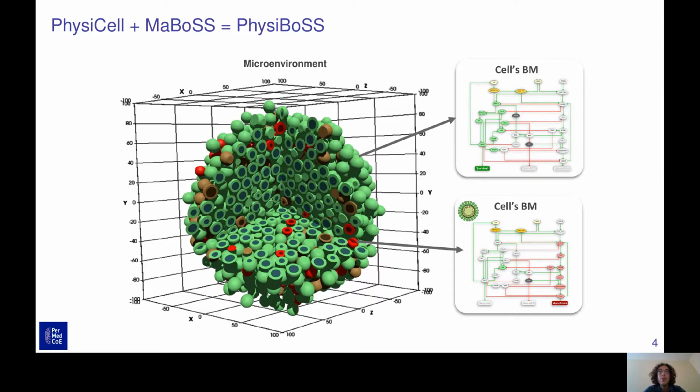And what we developed, called PhysiBoSS, is the union of PhysiCell and MaBoSS, which is a Boolean model simulator. This allows having a Boolean model in every cell which will take decisions for the cell, such as survival or apoptosis.